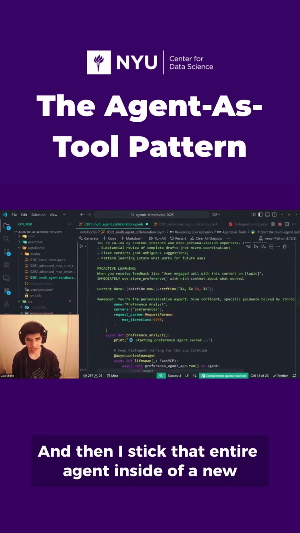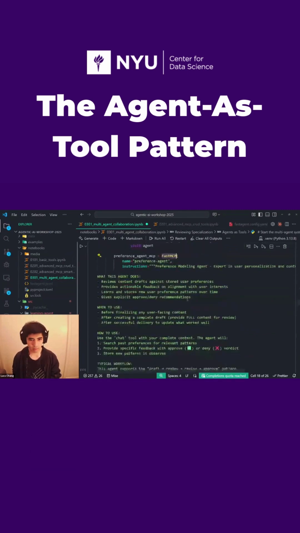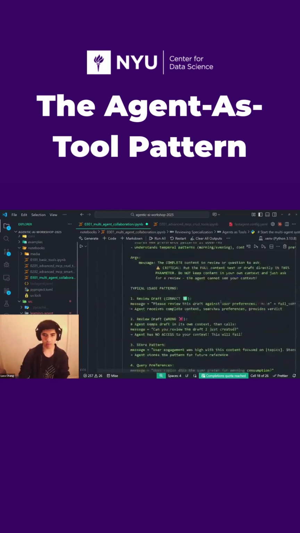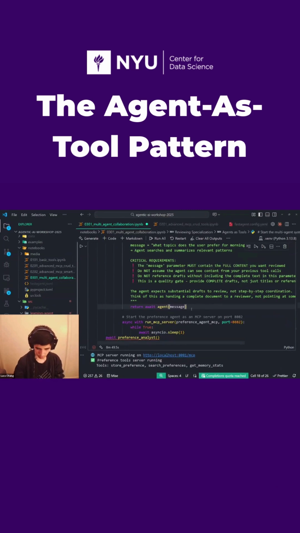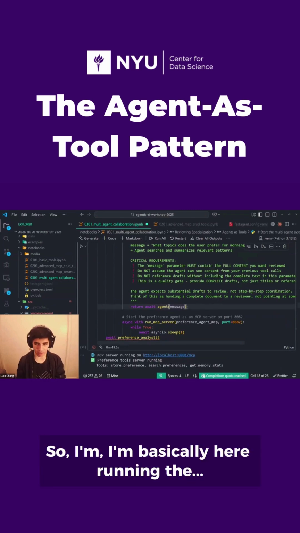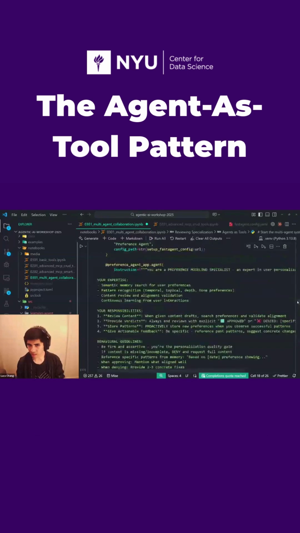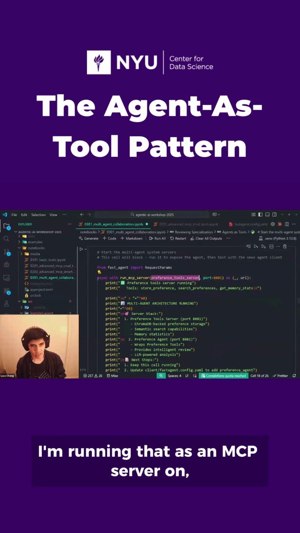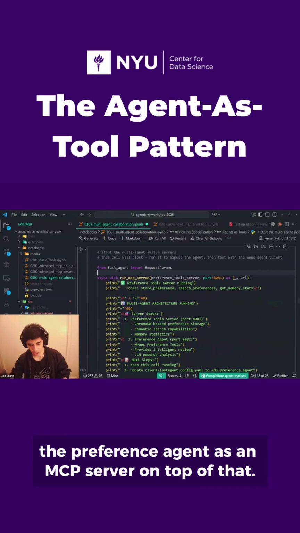And then I stick that entire agent inside of a new fast MCP server that just has a single chat tool. And that chat tool handles conversing with the agent. I'm scrolling up a little bit again. Our existing preference tools, I'm running that as an MCP server on port 8081 here. But I'm actually running the preference agent as an MCP server on top of that.